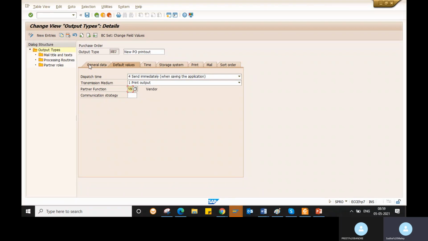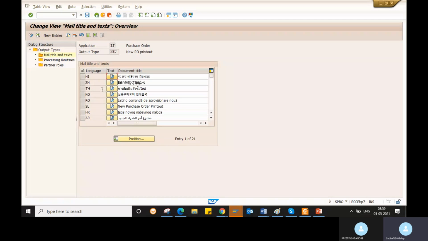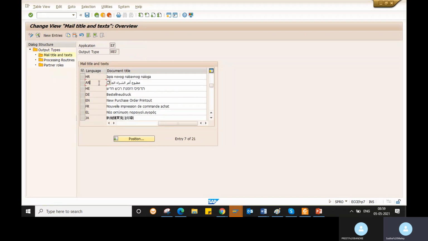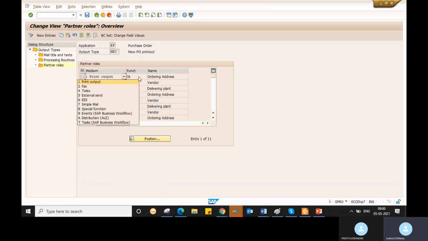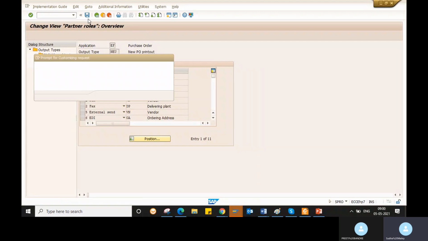Go for mail title and text also. Here you need to maintain your language. Our language is EN, so you can maintain this. You need to maintain the processing routines also. Go to new entries, assign your medium. My medium is print, and your program and form routine also you need to assign. Go for partner roles, assign your medium and partner function VN. It already got assigned. If you are creating a new output type, you need to assign all those mediums and functions and then save here.